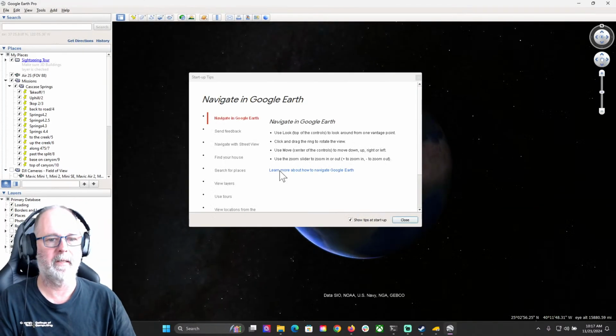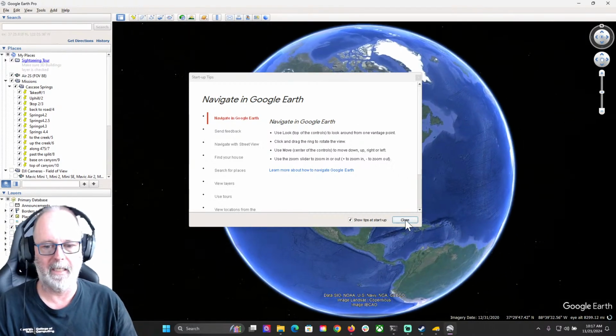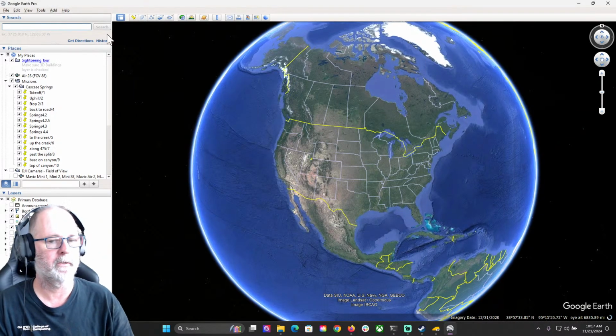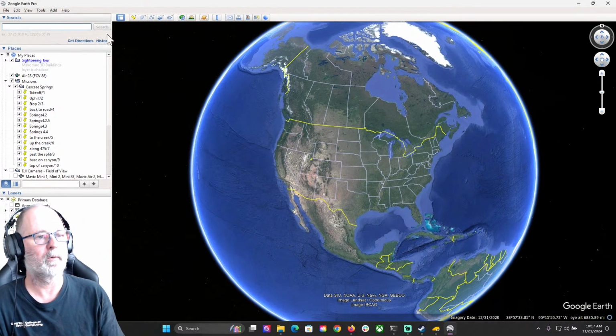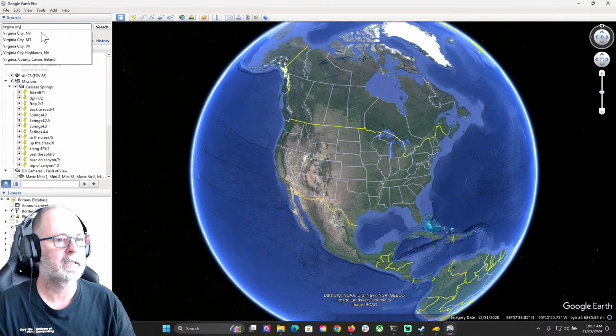Google Earth Pro comes into place because you can get data out of Google Earth Pro and use Transdem and then bring it into Trainz routes, which I plan to do. So over the long run, this Thursday will be me building a route. But right now I'm just doing some exploration. So let's go to Virginia City, Nevada, because there's a Virginia City in Montana too. You've got to watch out for that.